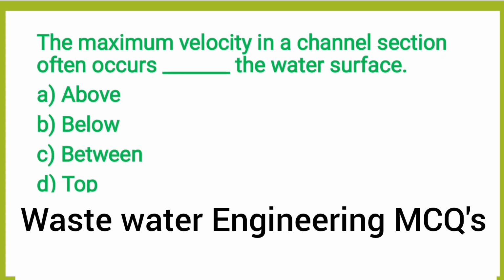Next question, the maximum velocity in the channel section often occurs dash the water surface. Option A, above the water surface. Option B, below. Option C, between. Option D, top. The correct answer is option B, below the water surface.